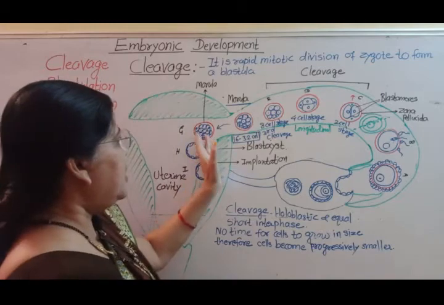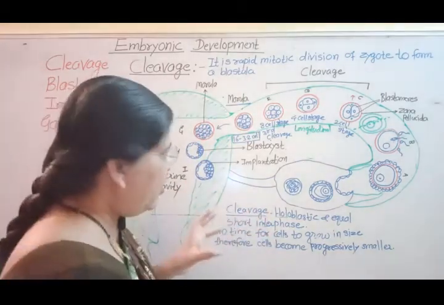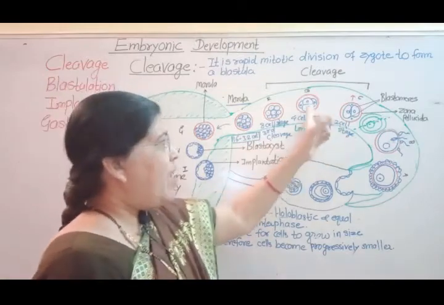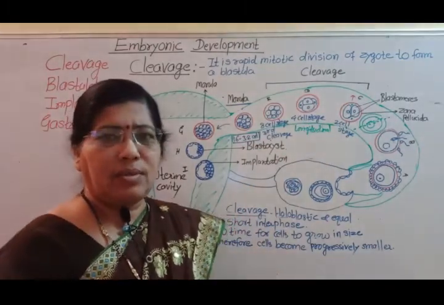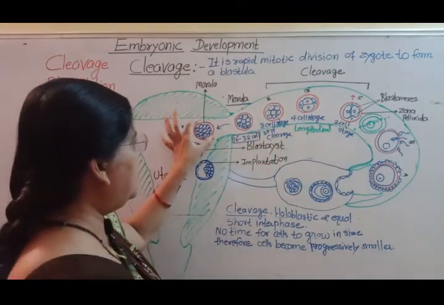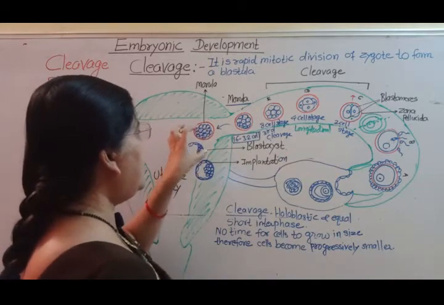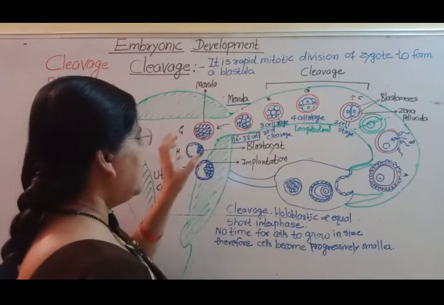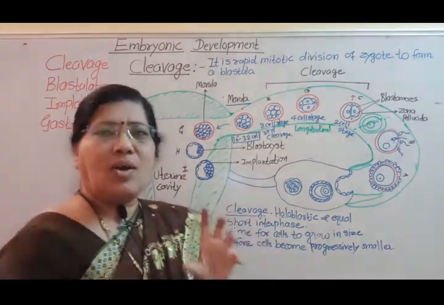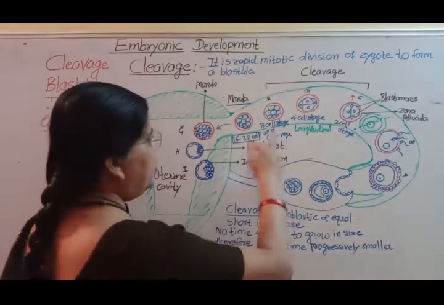This process is called compaction, because in cleavage, blastomeres are loosely arranged, but in the morula, all the blastomeres are compactly arranged, and hence this process is called compaction. One thing is very important which has to be noticed here.